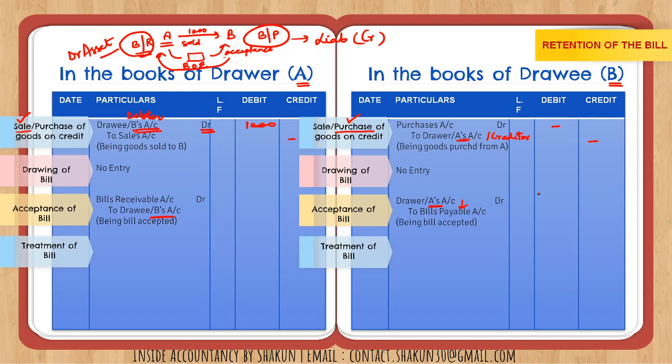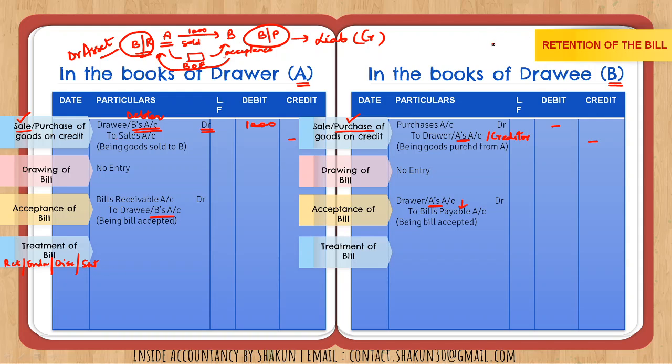Then what happens? The treatment of the bill. Now treatment of the bill may be in terms of either you have retained the bill, or you have endorsed the bill, or you have discounted the bill, or you have sent the bill to the bank for collection. There can be four possibilities as per the uses that I just explained to you, right?